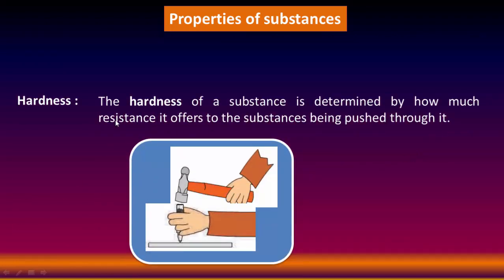Next property is hardness. The hardness of a substance is determined by how much resistance it offers to the substances being pushed through it. Look at this picture. There is a resistance it offers to the substances.